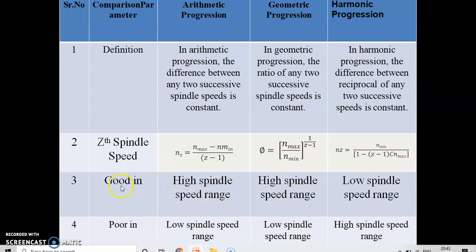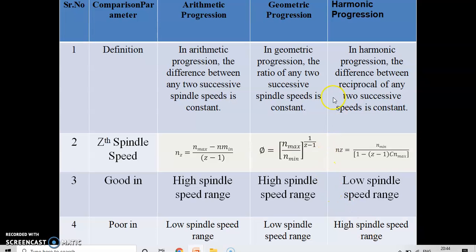Comparing these three arrangements, arithmetic progression is good in the high spindle speed range, geometric progression is good in the high spindle speed range, and harmonic is good in the low spindle speed range. Arithmetic and geometric progression are poor in the low spindle speed range, while harmonic progression is poor in the high spindle speed range.